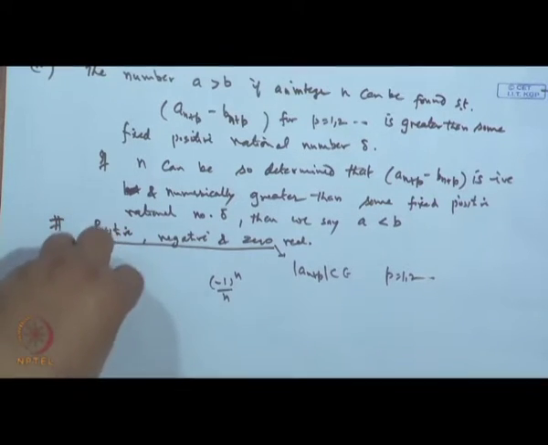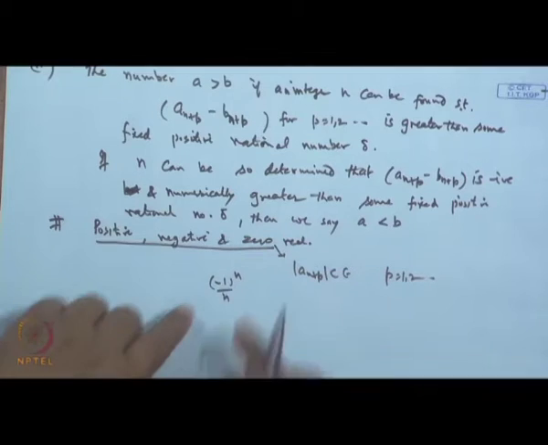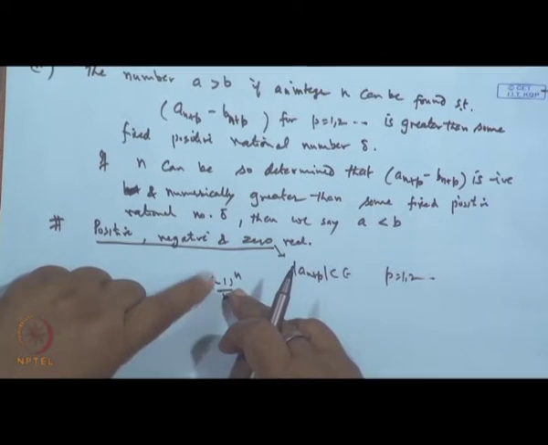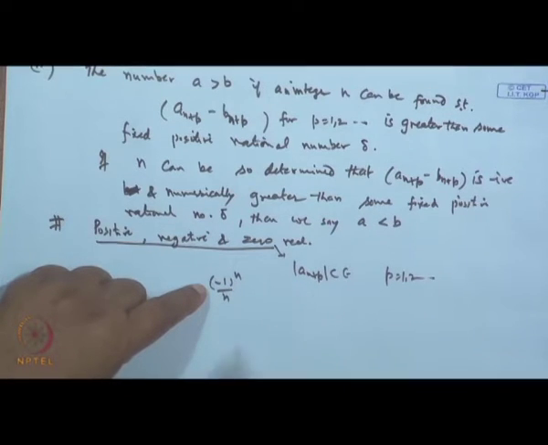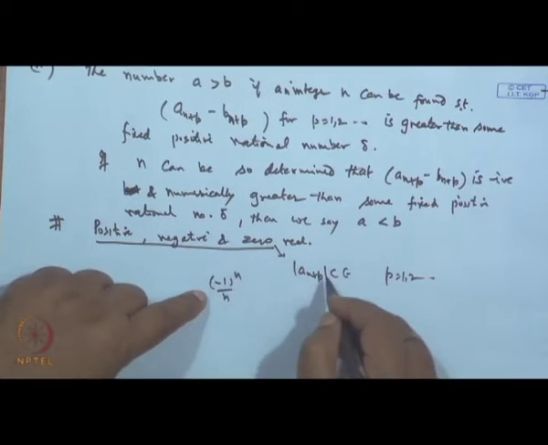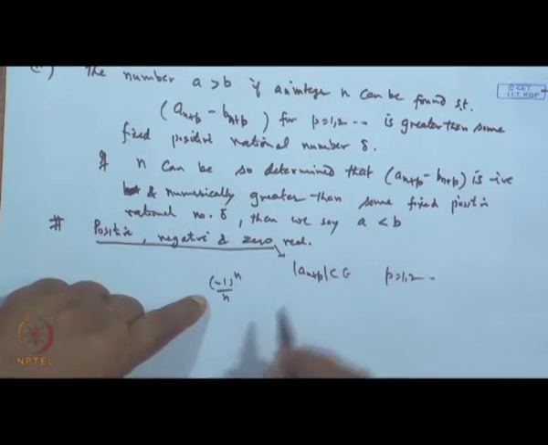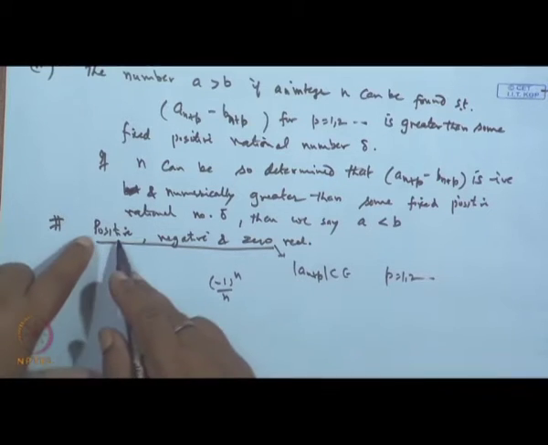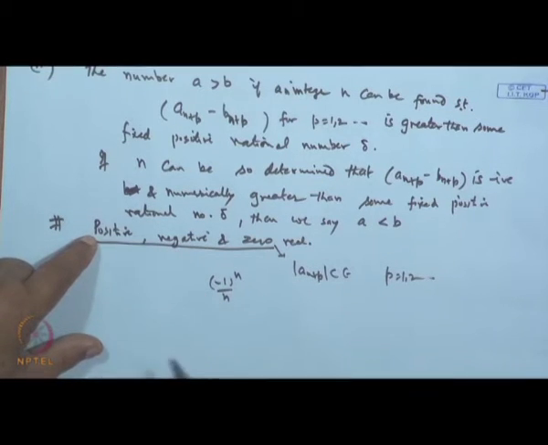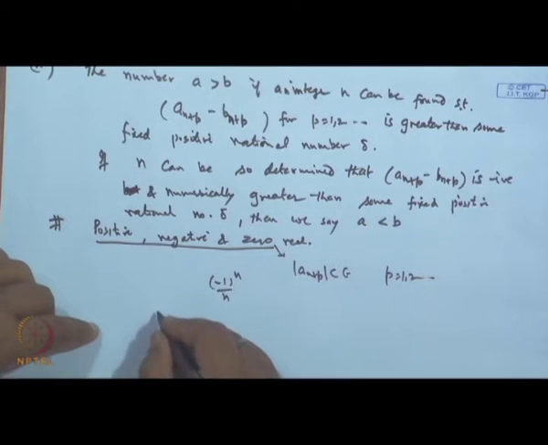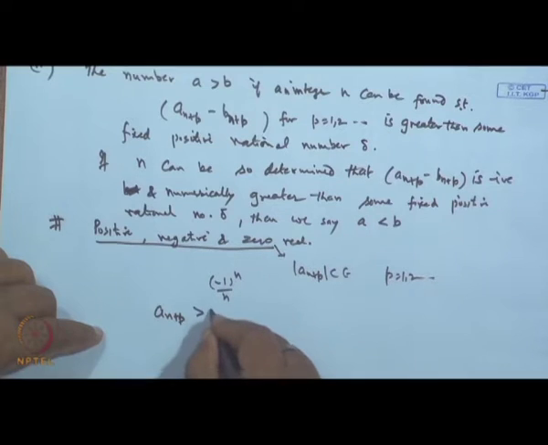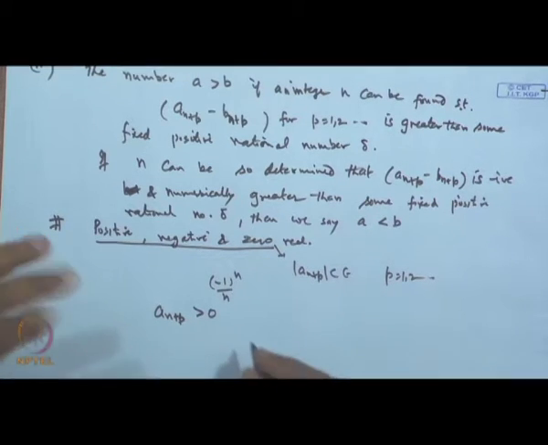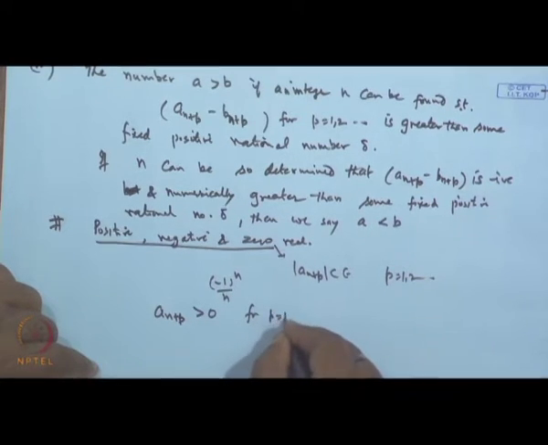It goes plus 1, minus 1, plus 1, minus 1, but the limit of this is tending to 0. So, in this case, when the terms are tending to 0, the sign of a n plus p may vary. But when you say positive, it means after a certain stage a n plus p must be greater than 0, for p = 1, 2, 3.